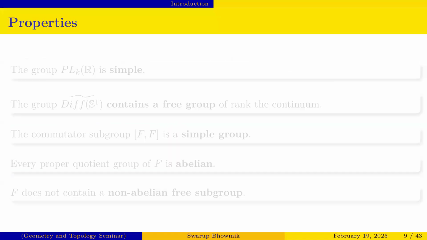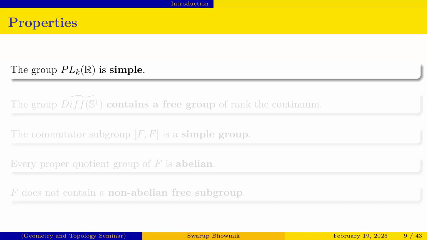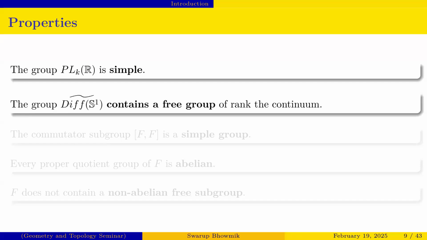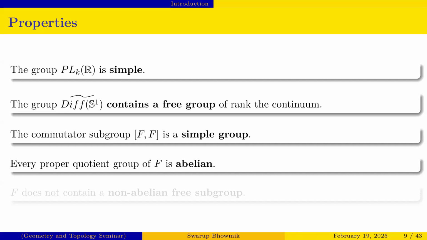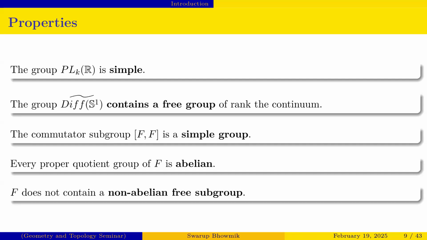Okay. So we go to some properties of that group. Those groups are embedded in the group QIR, or you can say QI plus R. So the group PL K R is simple. The lifting of the diffeomorphism of S1 contains a free group of the rank of the continuum. The commutator subgroup is a simple group. Every proper quotient group of F is abelian and F doesn't contain a non-abelian free subgroup. Basically, I am just discussing these properties because these groups are embedded in the group QIR, making the group QIR more interesting to study. That's why I'm discussing this type of properties.